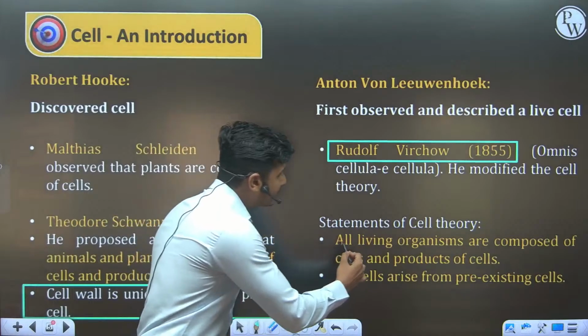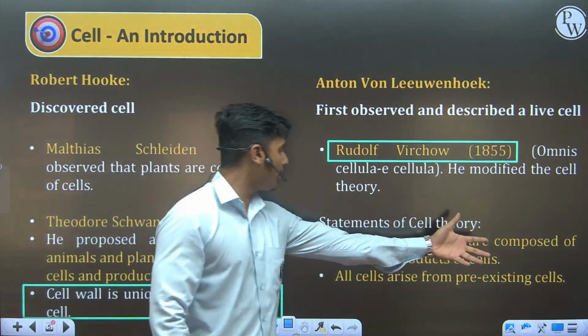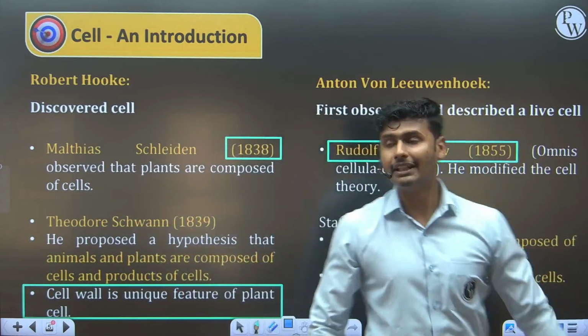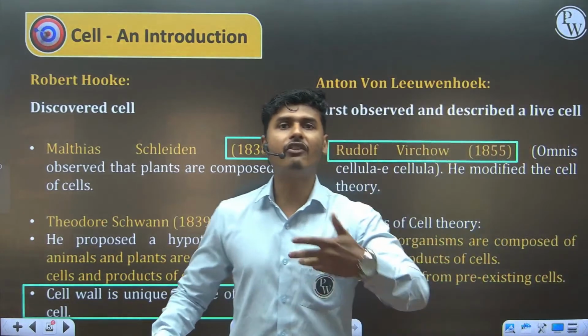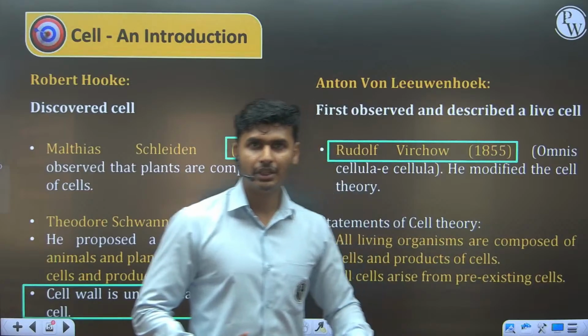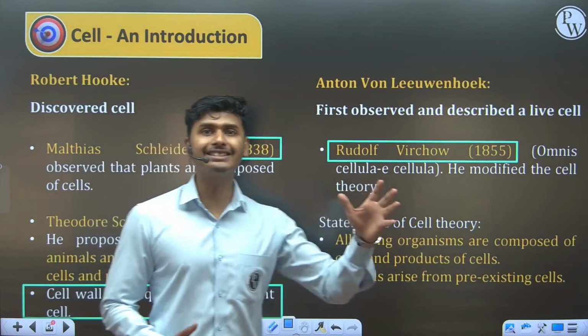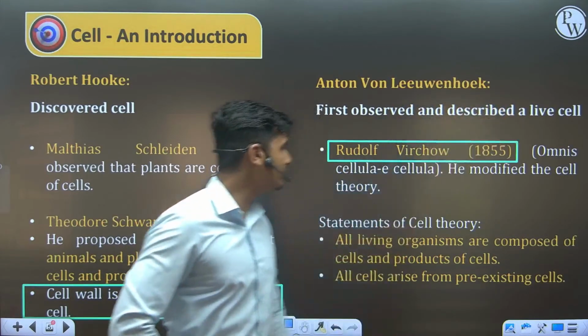First statement, that all living organisms are composed of cells and products of cells. And second statement, all cells arise from pre-existing cells. It gives us the information about how cells are formed or how cells divide, but it does not give us the information about how the first cell was discovered. So that is given in the chapter of evolution in the zoology section.